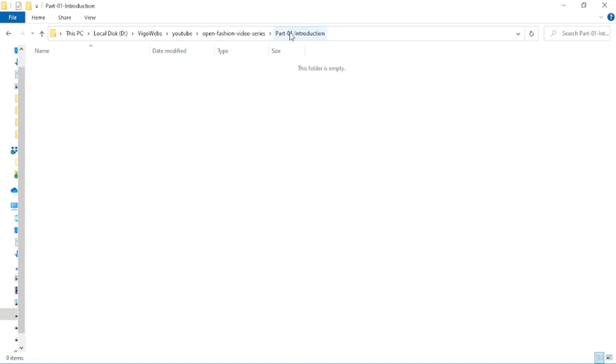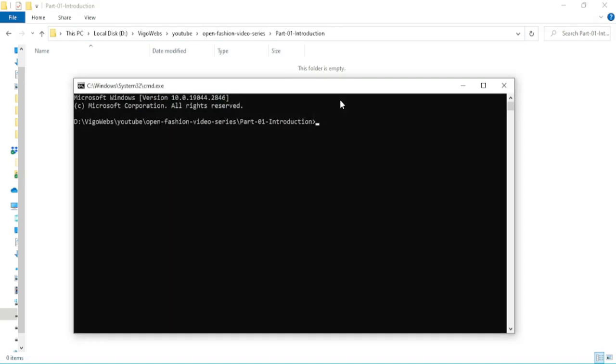Once completed, create a folder on your favorite path and run the below command in the terminal: npx create-strapi-app@latest. I'm giving the name open-fashion-backend. Yes, to proceed.